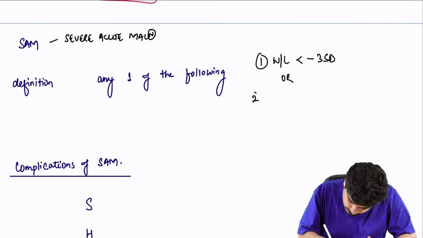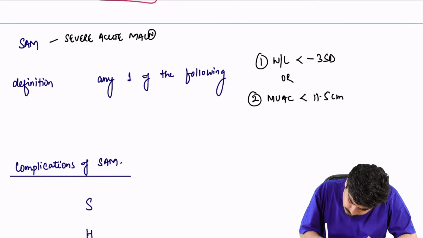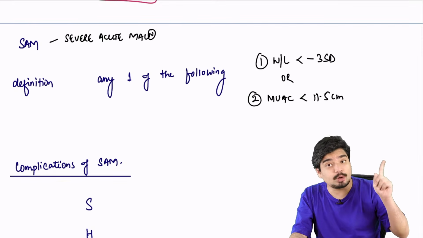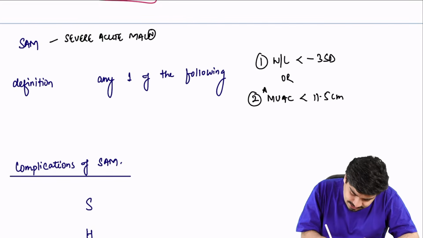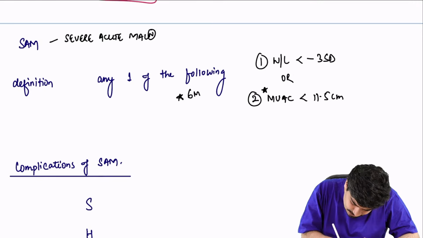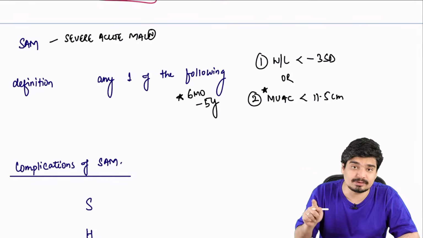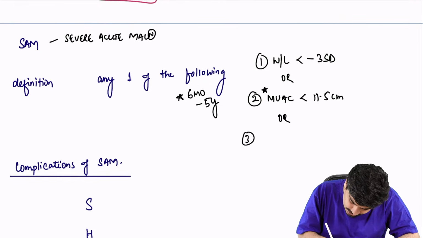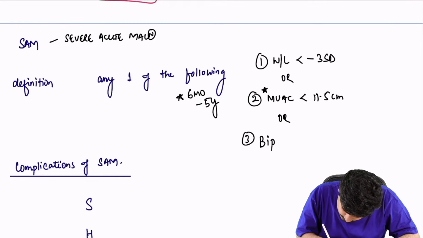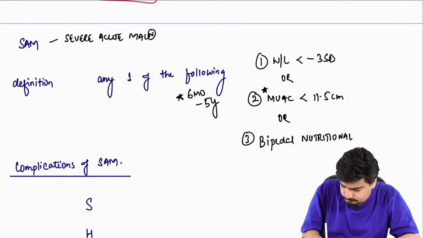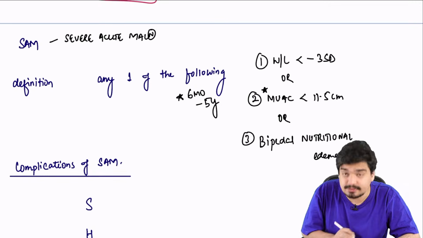Or second, I already told you, if the MUAC is less than 11.5 centimeter. Less than 11.5 is SAM, 11.5 to 12.5 borderline, more than 12.5 normal. Remember this MUAC criterion is used only in 6 months to 5-year children. It's not used in children less than 6 months. Or third, if there is bipedal nutritional edema.